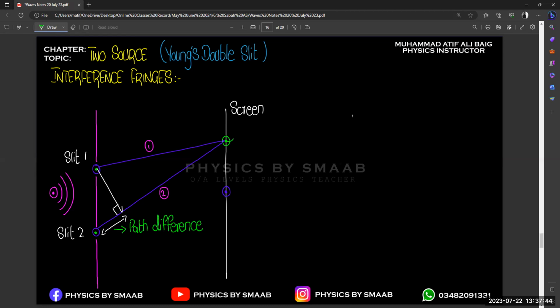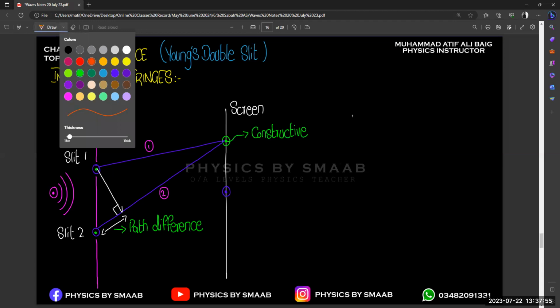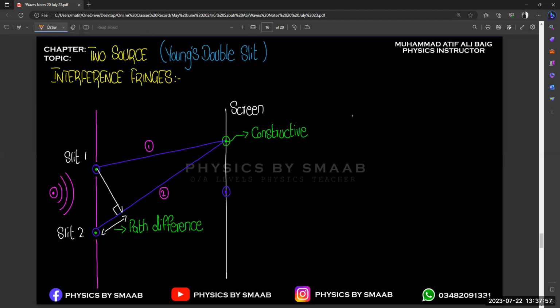Let's suppose there is constructive interference at this point, so the formula for path difference will be equal to n lambda.